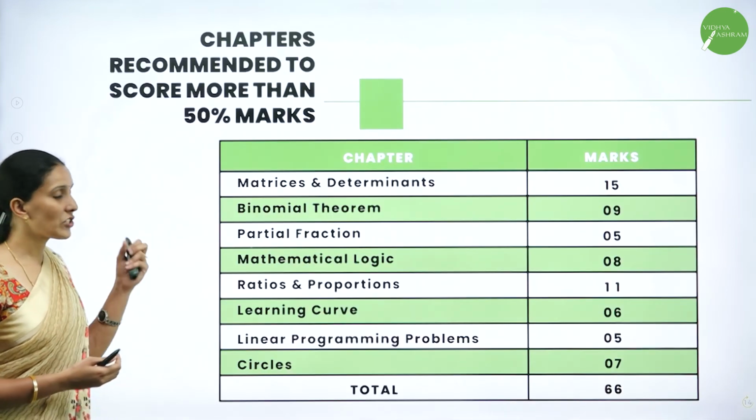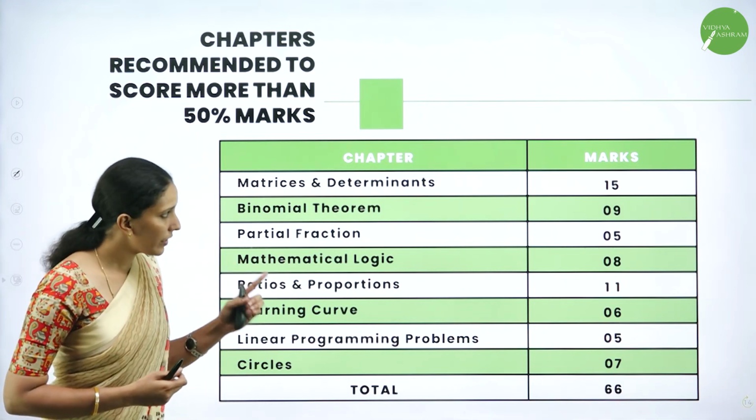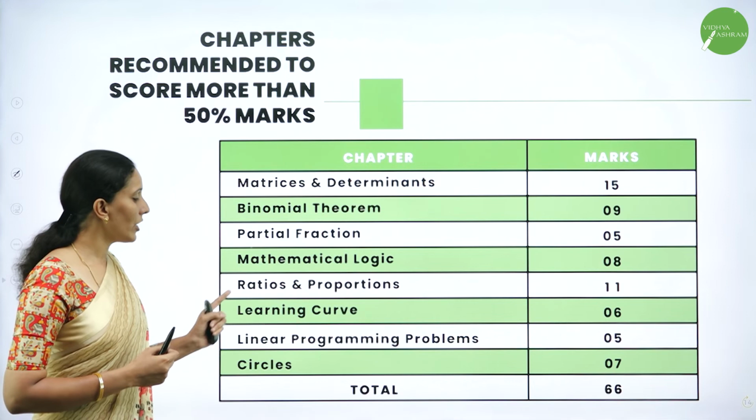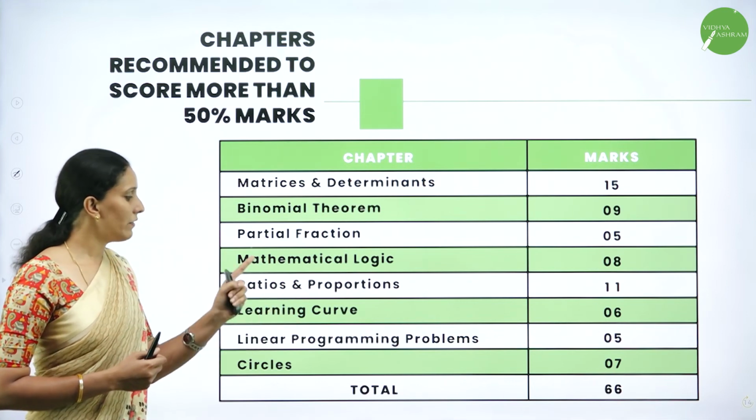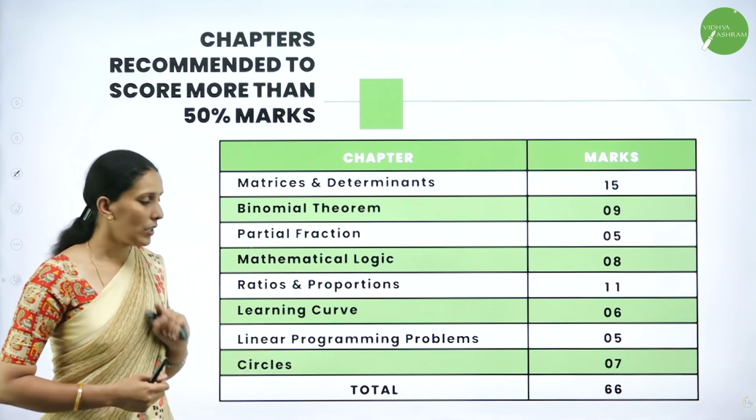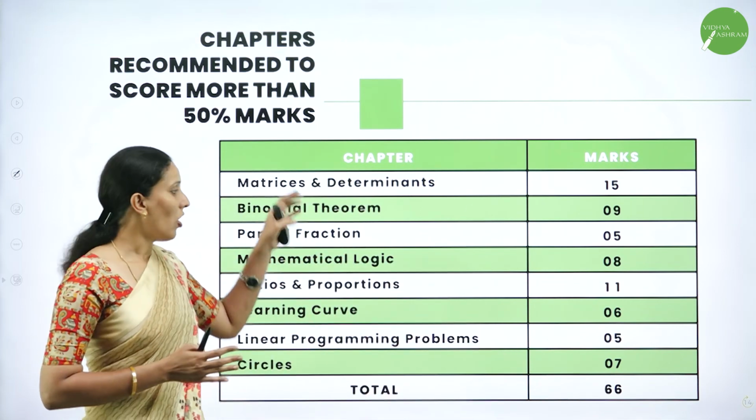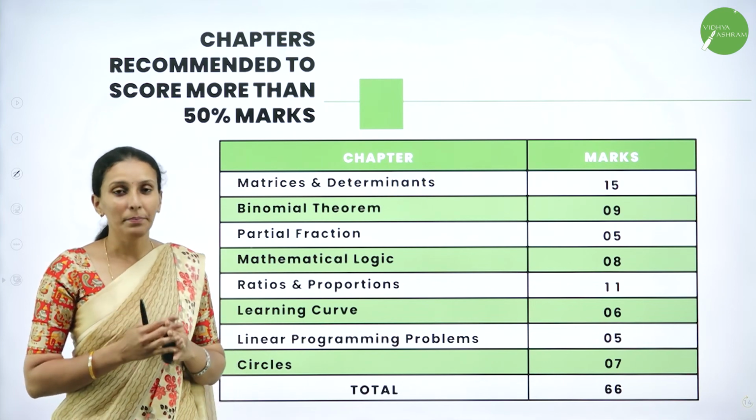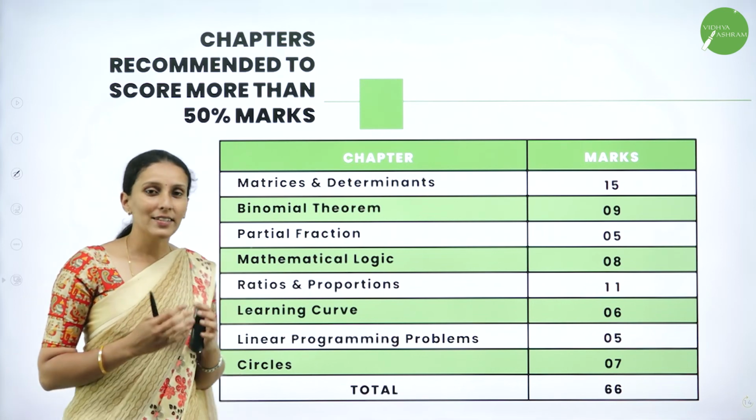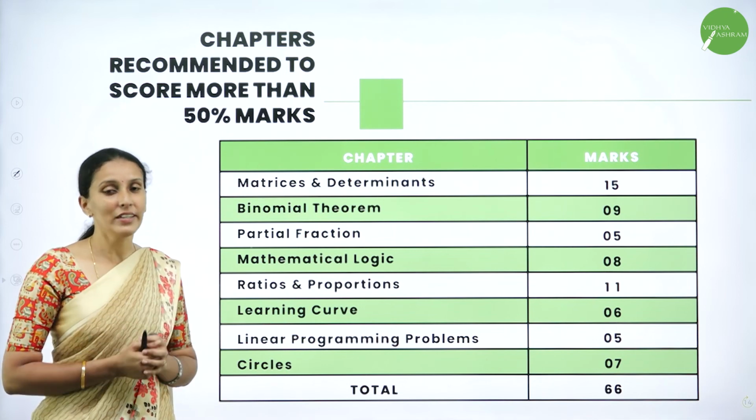Here are the chapters which I recommend. Matrices and determinants is 15 marks. Binomial theorem is 9 marks. Partial fractions 5. Mathematical logic 8. Ratio and proportion 11. Learning curve 6. Linear programming problem 5, and finally circle 7. So in total you can gain 66 marks from these chapters. You can completely rely on these chapters because they are very simple and calculative. No need to understand more theoretical concepts. These are all practical problems which you can work out more, practice more and rely on completely.